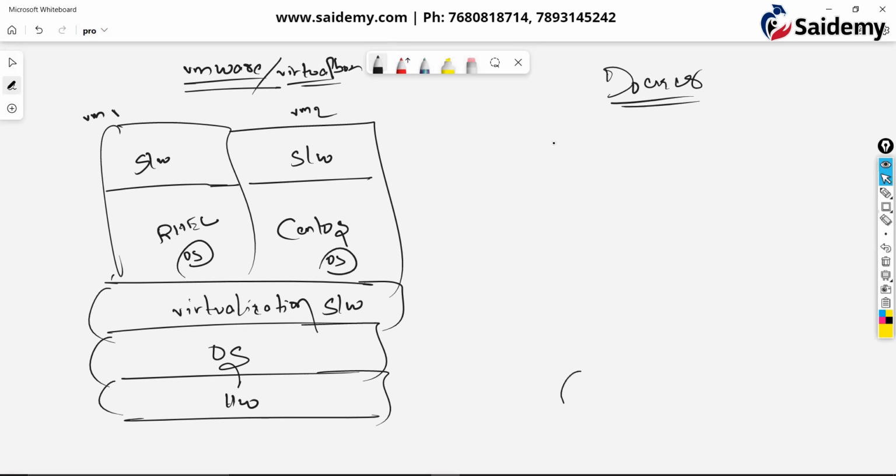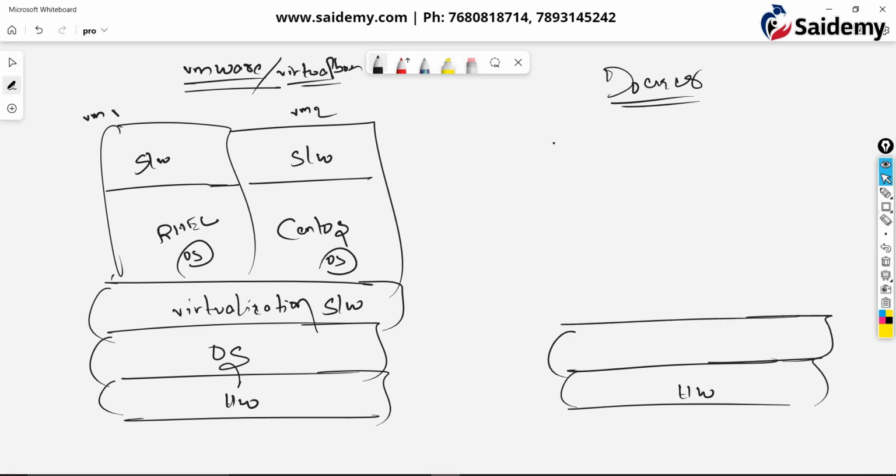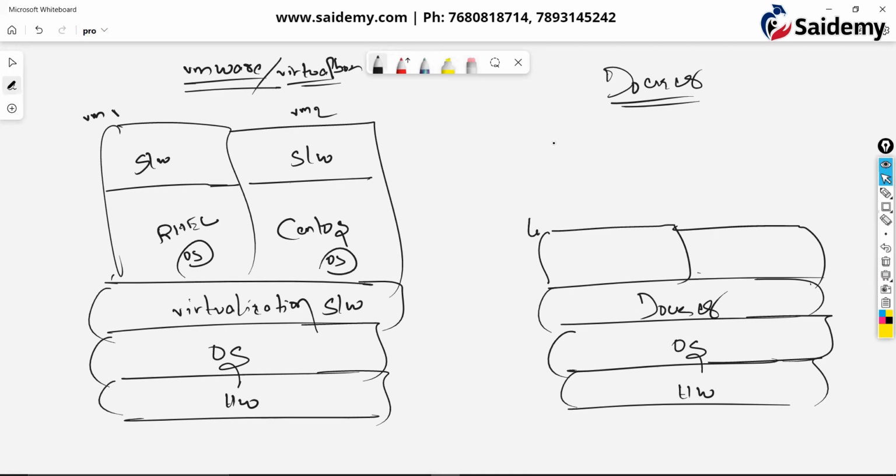Because in Docker also, see here, this is the hardware. On top of that, we have the OS, the base machine. On top of that, instead of virtualization software, we are going to install Docker software. Then after installing Docker, we can create containers. You can see, we can create containers. This is container 1. This is container 2.